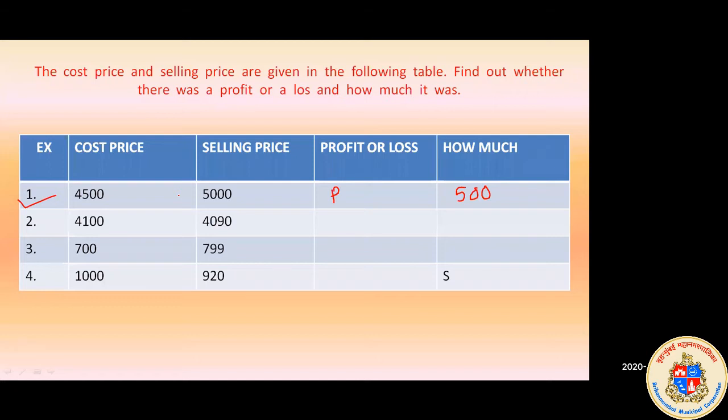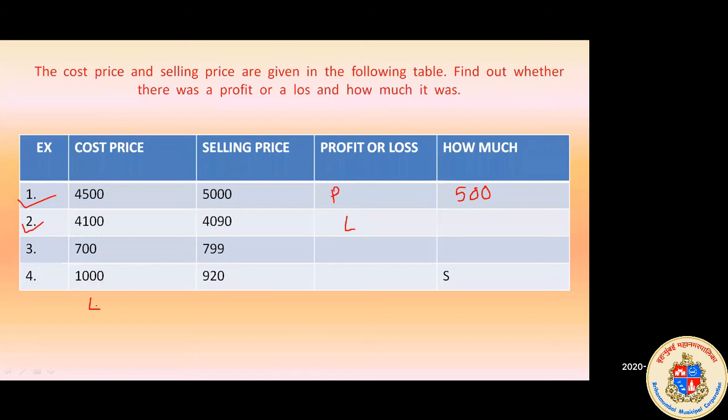Now let's move to the second one. In the second sum, the cost price is 4,100 and the selling price is 4,090. Now just observe and tell me what we have made, profit or a loss. Loss. Very good, Rudraksh. We have made a loss. So if it is a loss, how much loss have we made?